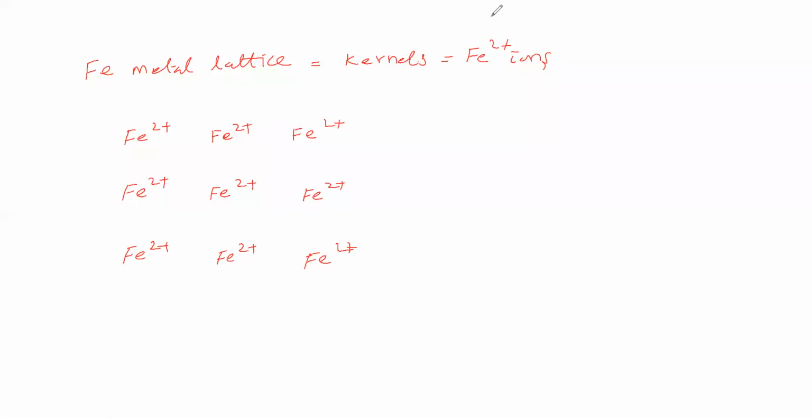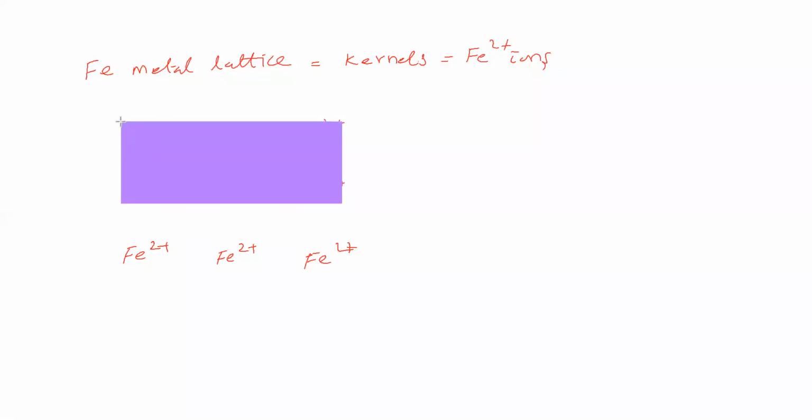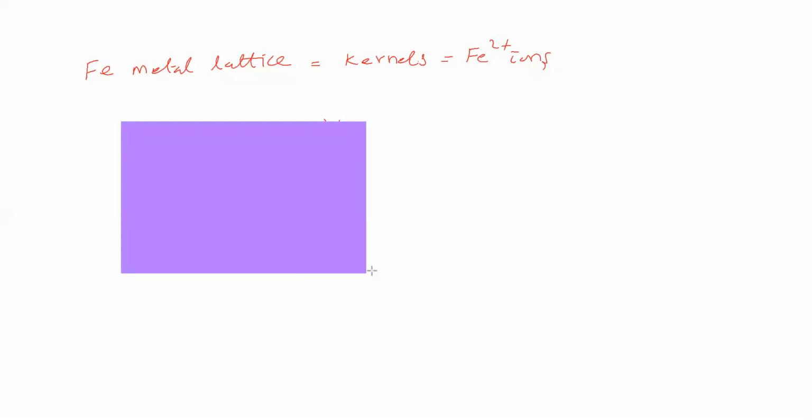Then we will take the delocalized electron cloud. Each kernel has contributed 2 electrons, and the two electrons are present like this, so the electron cloud is present like this.